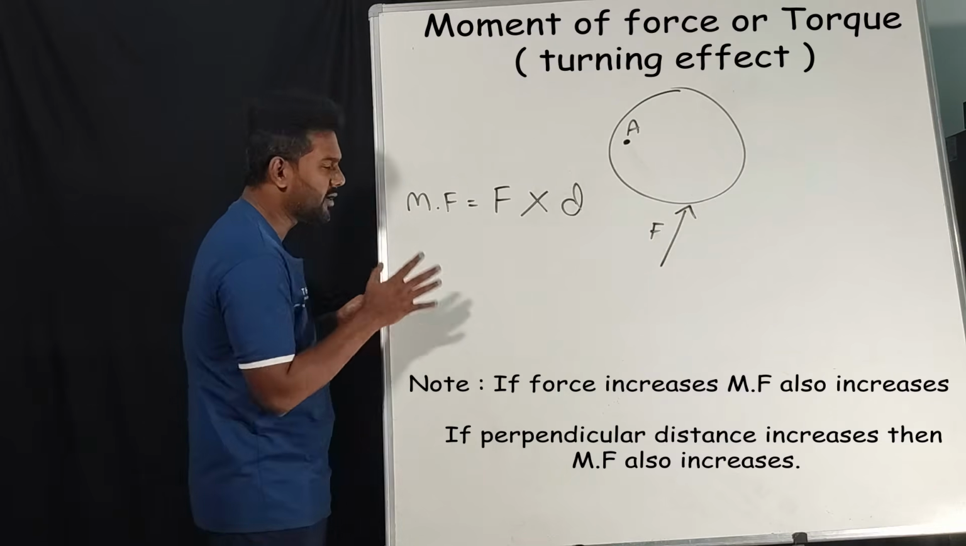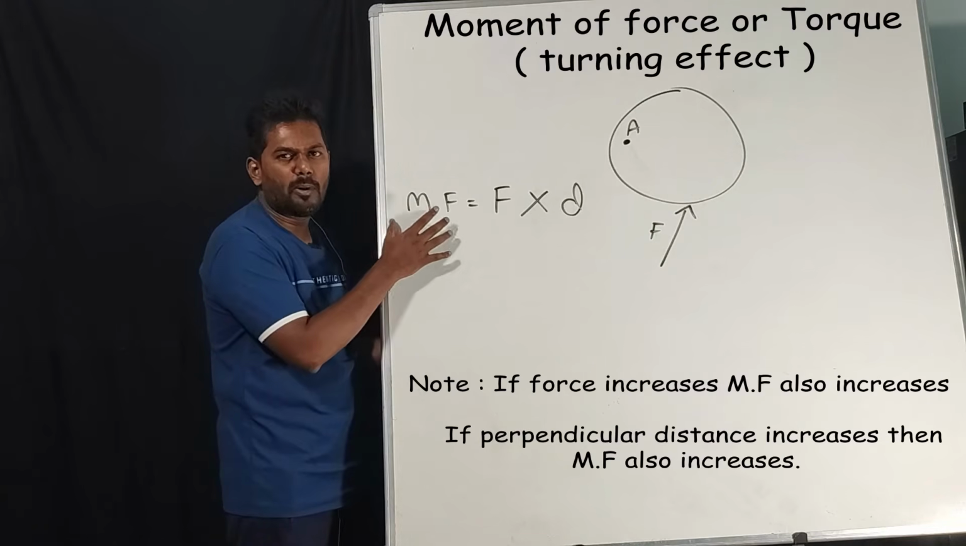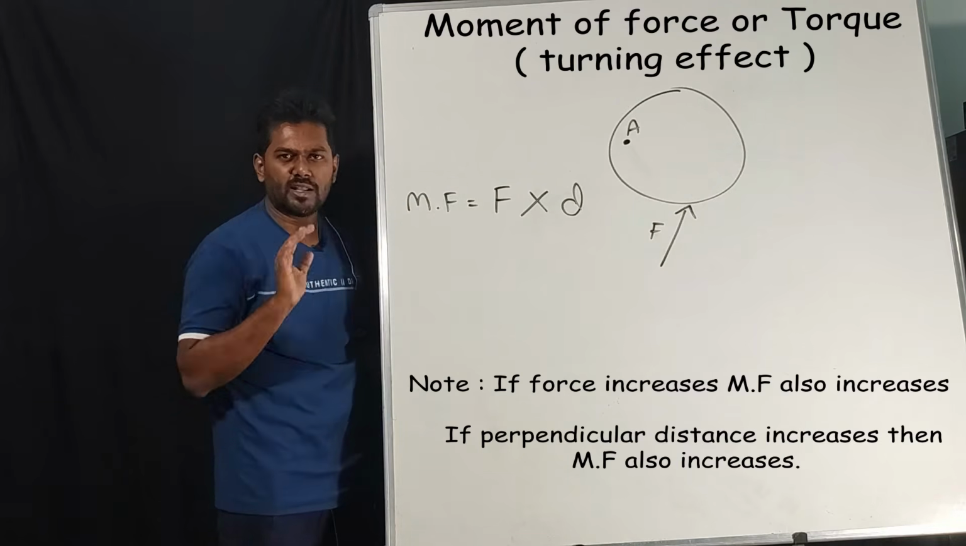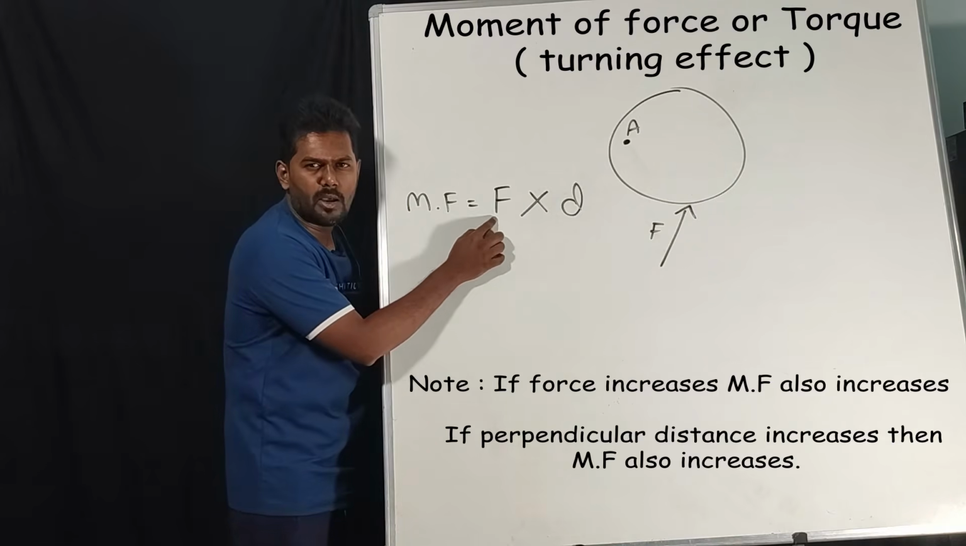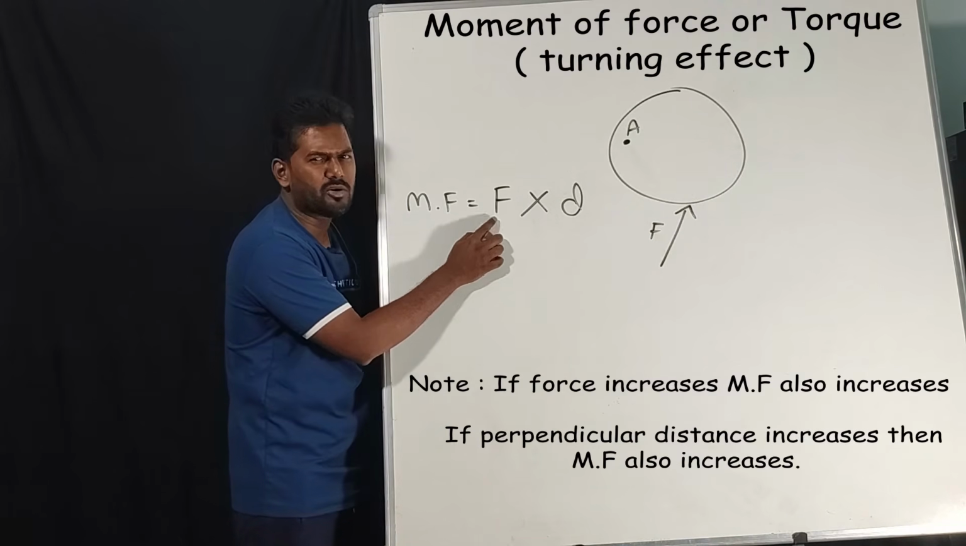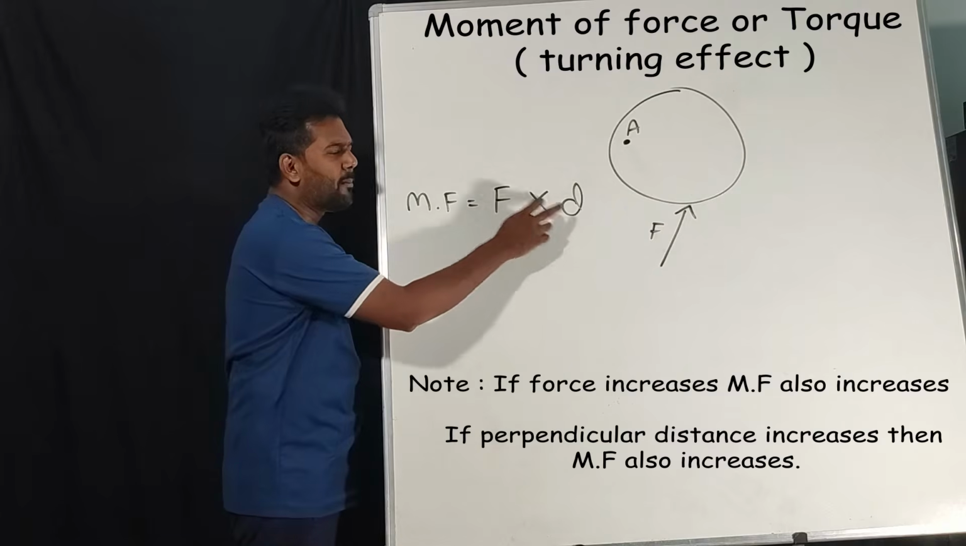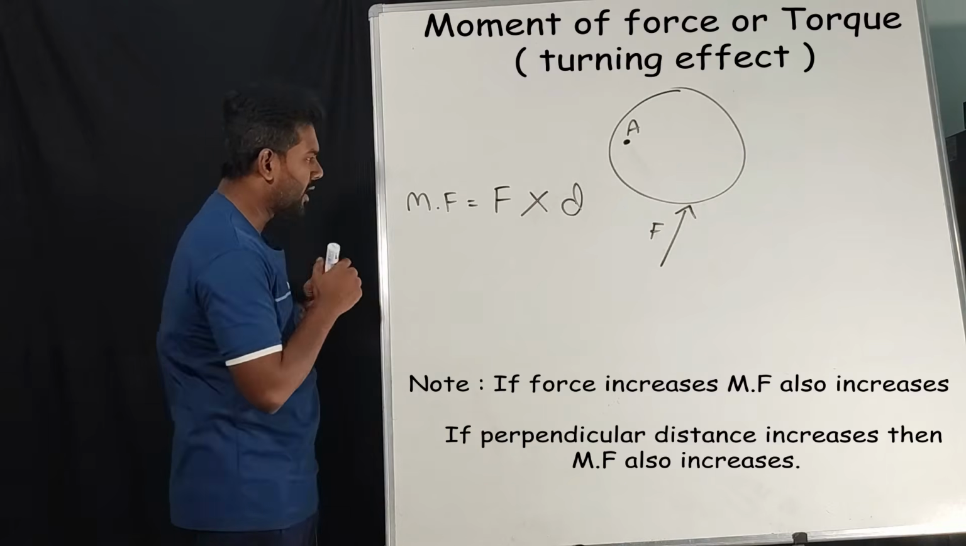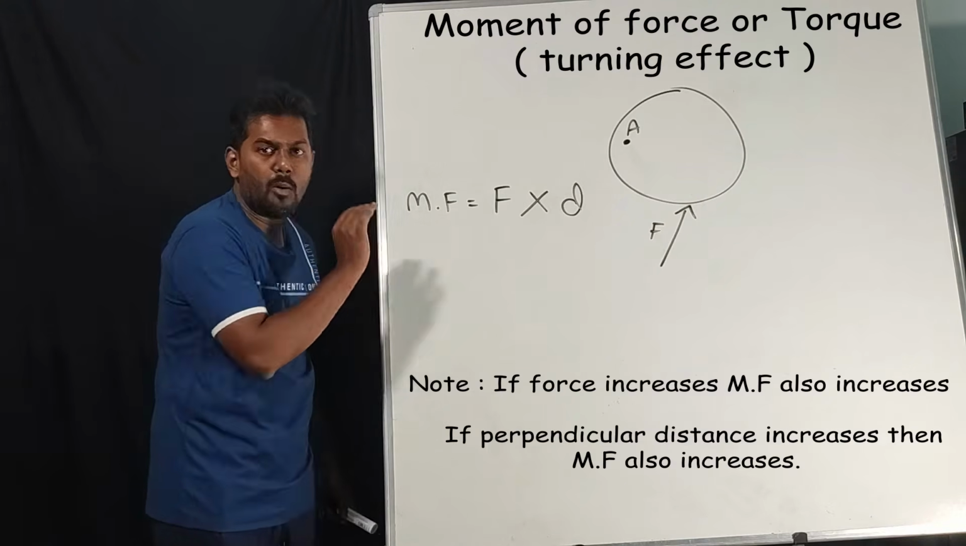Now we'll talk about this one. Which are the factors affecting moment of force? Use this formula to answer this. First one, force, the magnitude of force. What do you mean by magnitude? That's just a number. Then perpendicular distance. So these are the factors affecting moment of force.